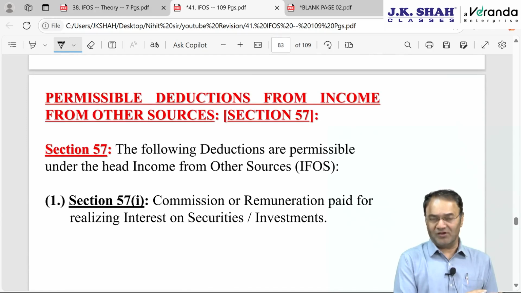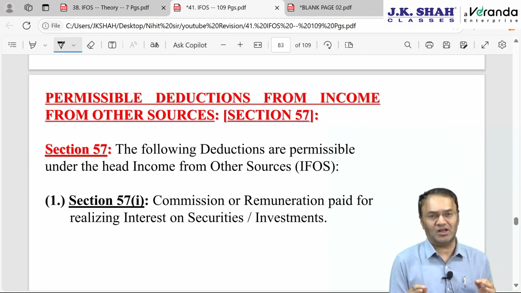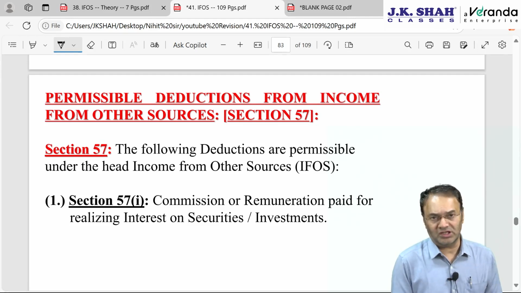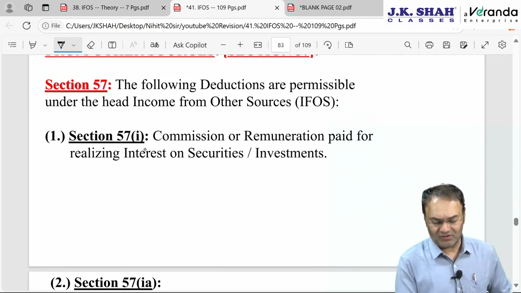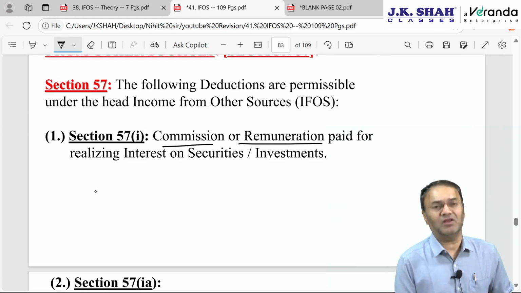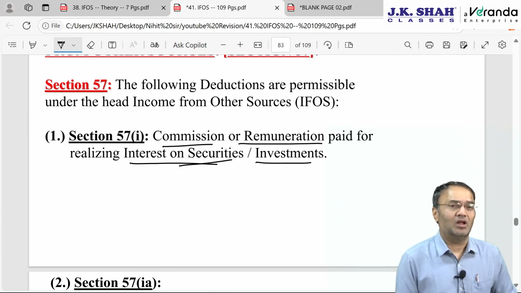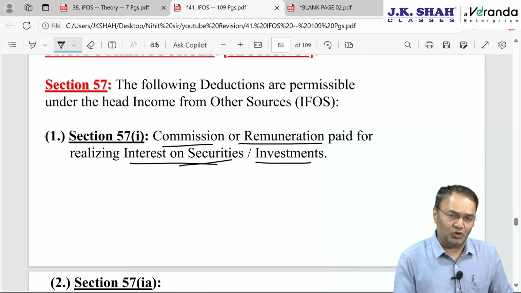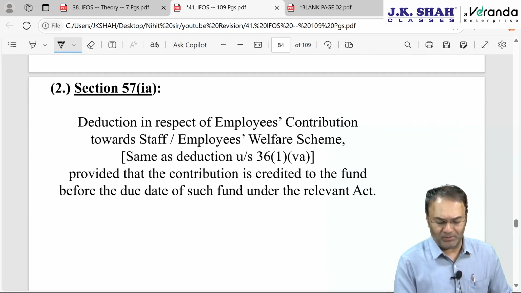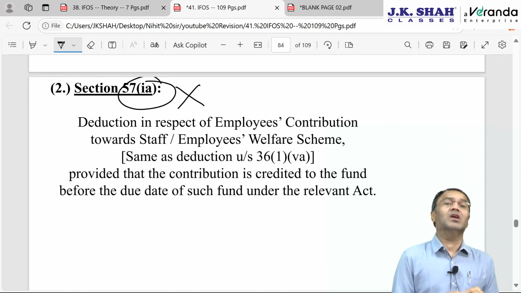Permissible deductions from IFOS. Here nominal expenditure, actual expenditures, real expenditures incurred to earn the income will be allowed. 57(i), which is 57 clause 1, commission or remuneration paid for realizing interest on securities. This, if you don't study now, even if you go without studying, you will be able to recollect. 57(1)(a) is unimportant. This is something pertaining to what we discussed in part 1.